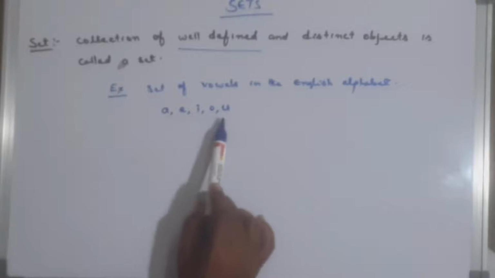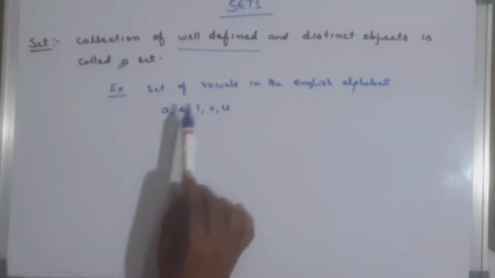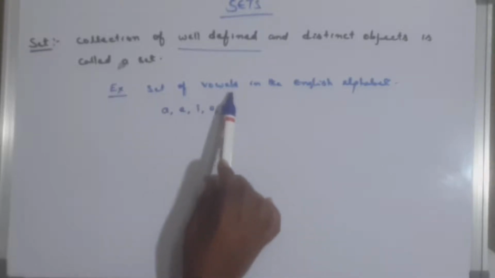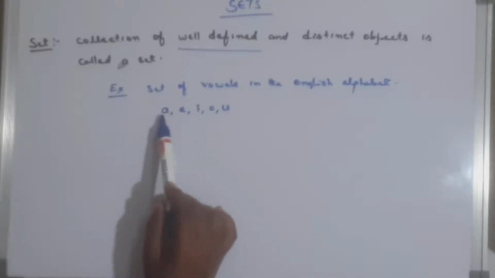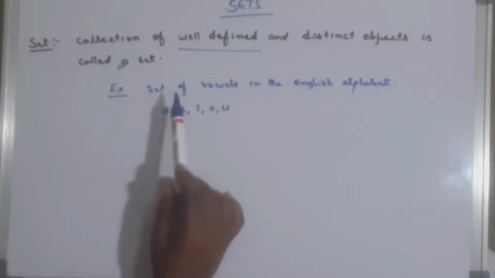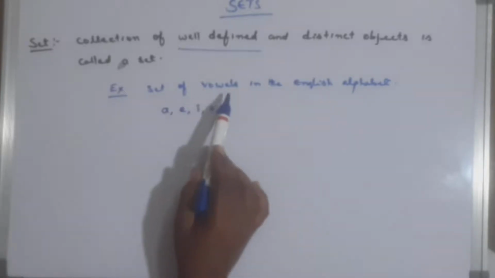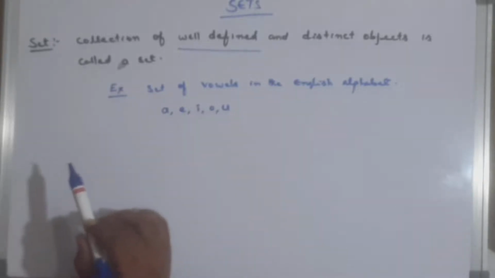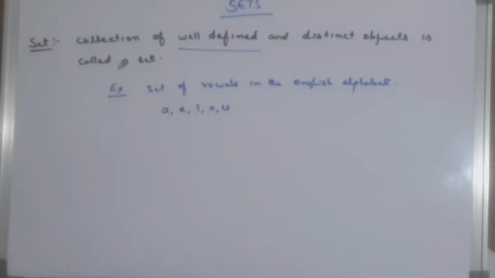All these elements are well defined because A is a vowel. So what is my set? Set of vowels. After taking the elements, all these elements have to be defined properly, meaning whether the elements belong to the given set or not. A is an element of vowels, E also, I also, O also, U also. This is nothing but well defined.